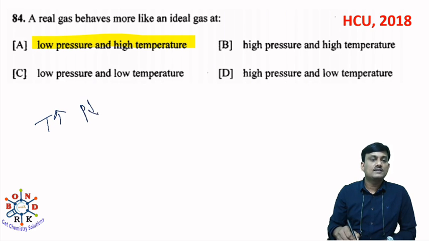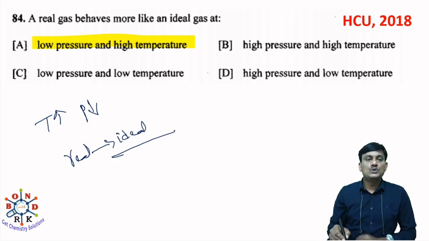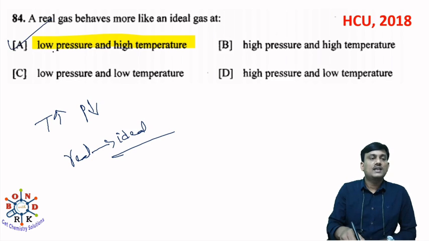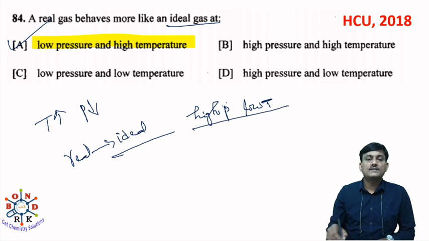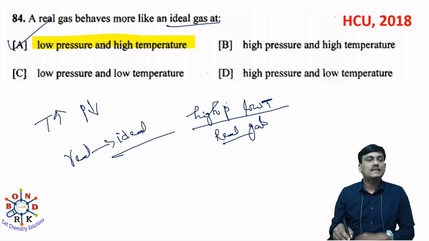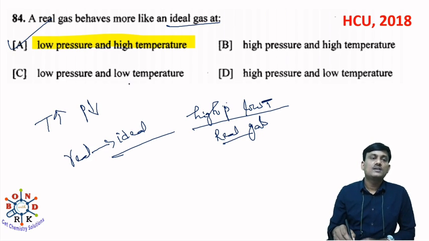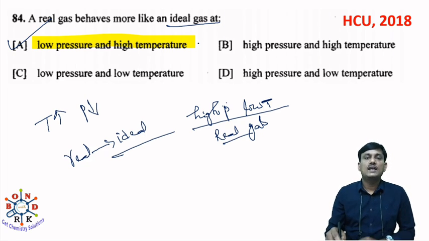A real gas behaves more like an ideal gas at what condition? As the temperature increases and pressure decreases, the real gas becomes an ideal gas. Generally, at low pressure and high temperature, the gas behaves as an ideal gas. At high pressure and low temperature, the gas behaves as a real gas. So what is the condition? Low pressure and high temperature.